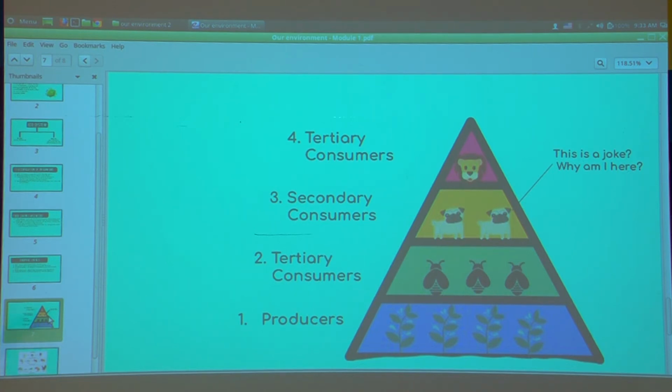And consumers are divided into three. In the previous section, we learned them as herbivores, carnivores and omnivores. So here we can see primary consumers, secondary consumers and tertiary consumers. Primary consumers are herbivores, secondary consumers are the carnivores and tertiary consumers are the omnivores.